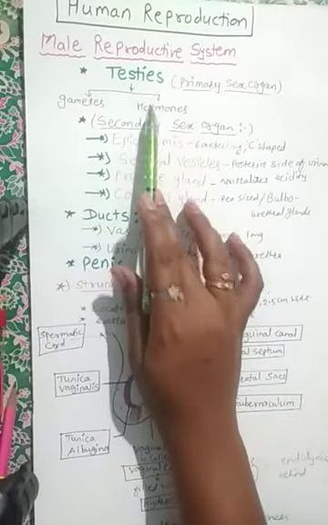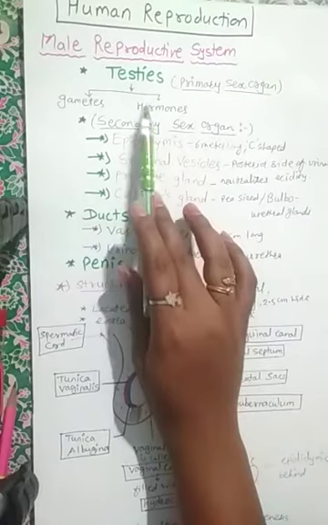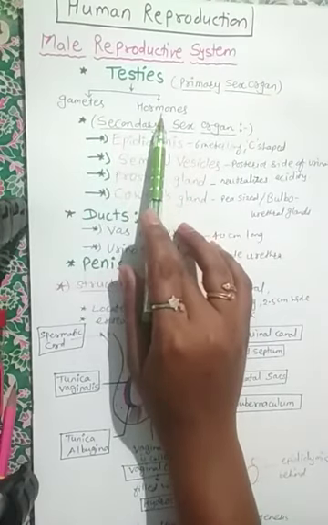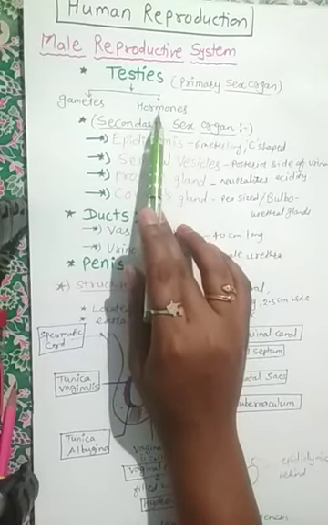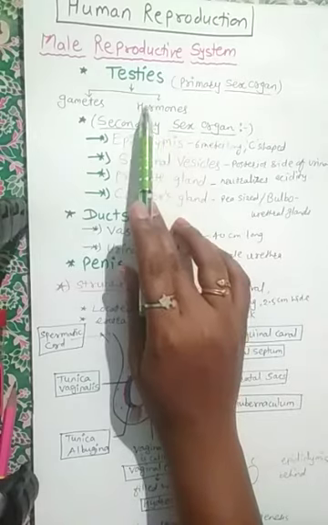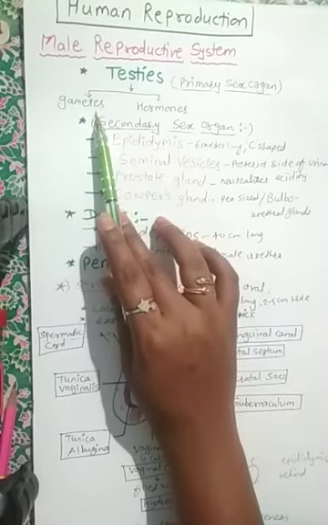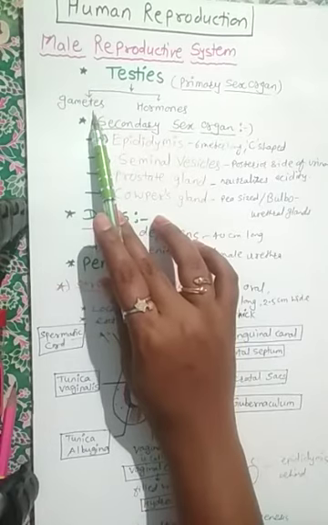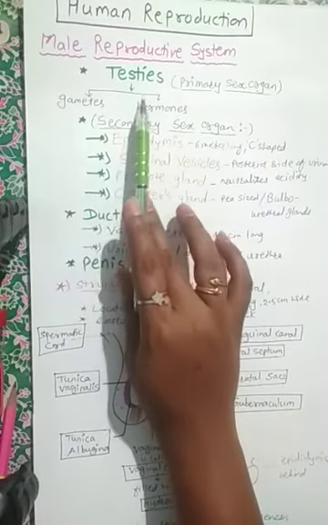So what is the function of the testes? It produces the gametes, as well as the hormones which are important for reproduction. So male hormones are produced by the testes, as well as the gametes, which are also called sperms. Spermatogenesis, the formation of gametes, takes place with the help of the testes.